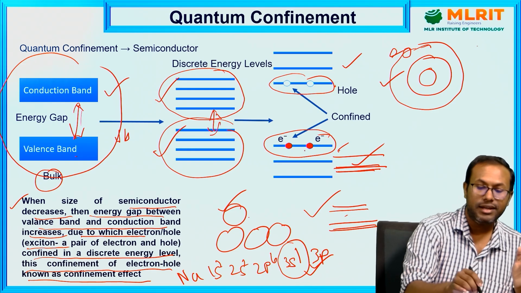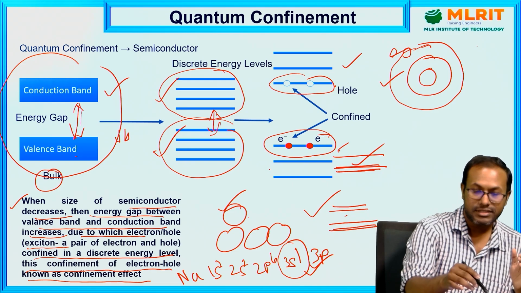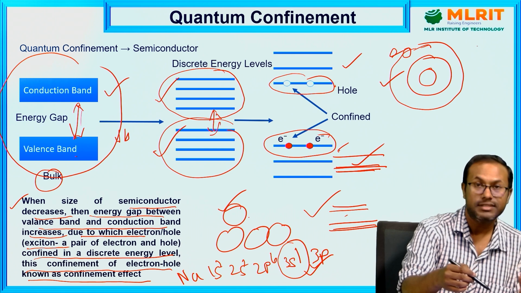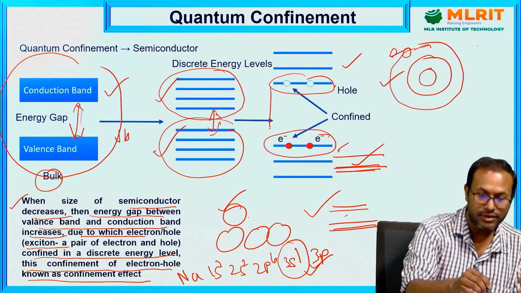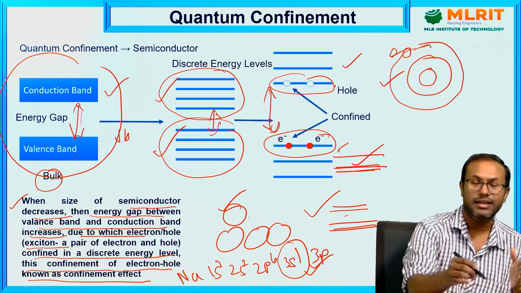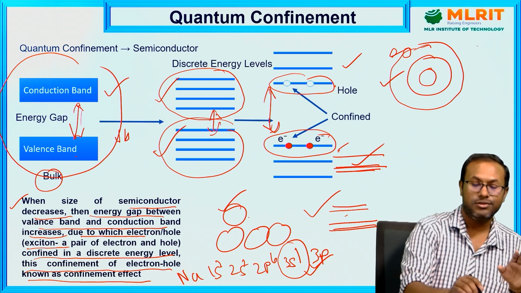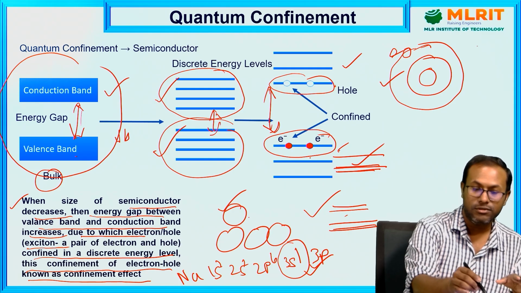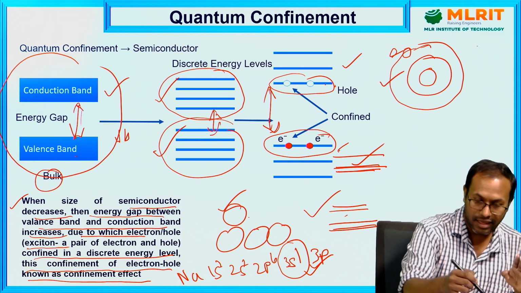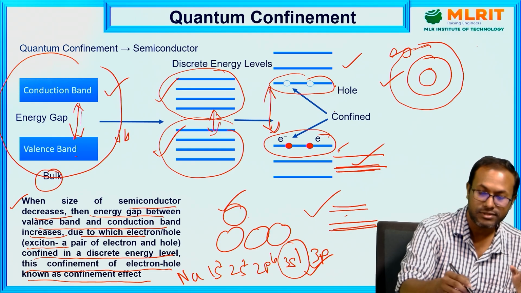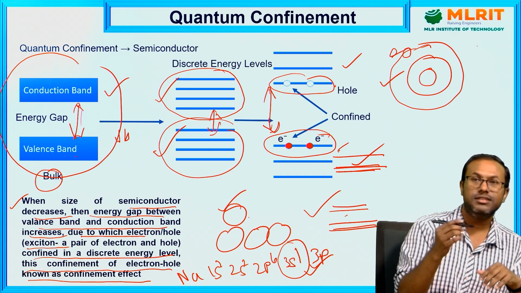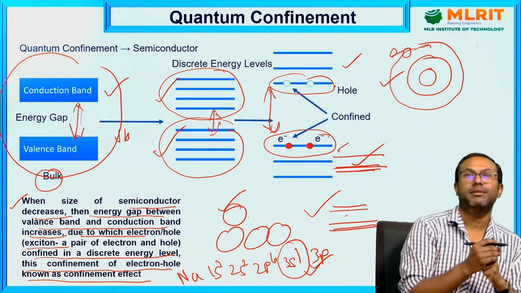And we know the conduction band is occupied by the electrons. Since this discreteness is there due to the decreasing size, the energy gap will also increase. Since the energy gap has increased, electrons cannot easily jump; rather they are stuck or isolated in the valence band, and holes are stuck in the conduction band, and they cannot easily jump. So we can say those are confined there. In this way you can introduce the concept of confinement.